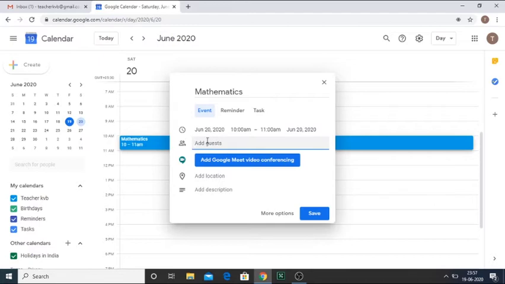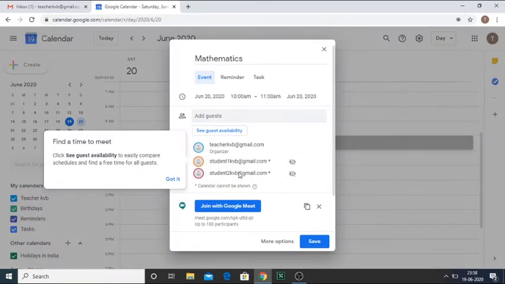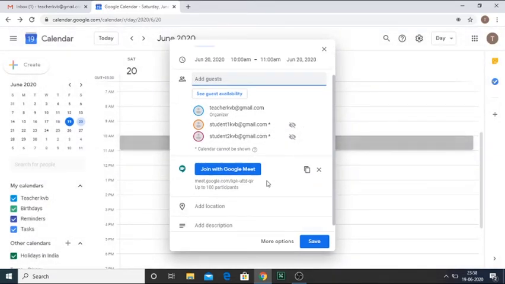For that I'll just type the label name. Remember our label name, that is class 10A. As soon as I write class 10A, see, it is already showing it. Now I just click on that. It will give all the email IDs of the students. And remember, in this label you have to add principal madam, vice principal sir, and HM sir in case of primary, so that they will directly get the notification.